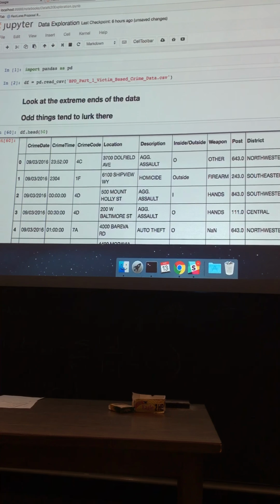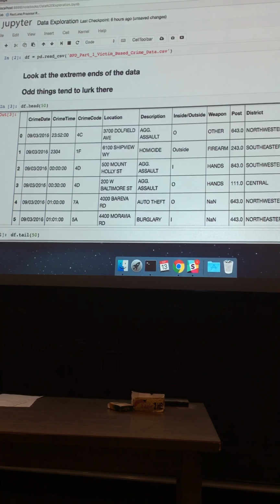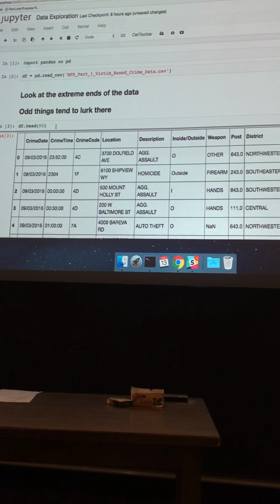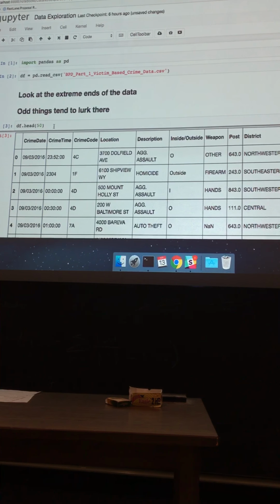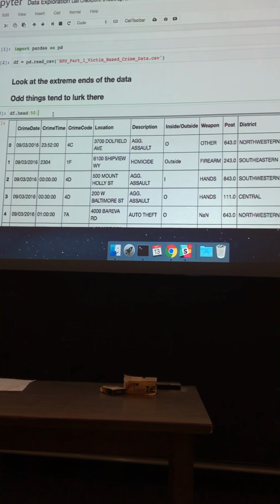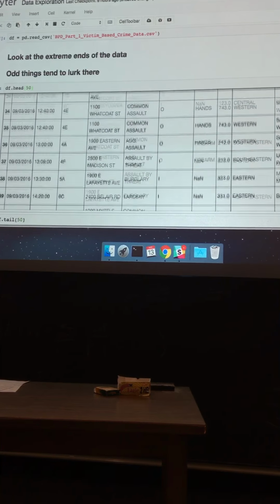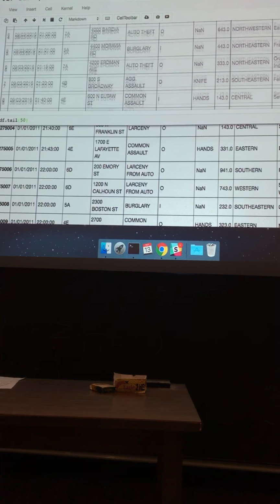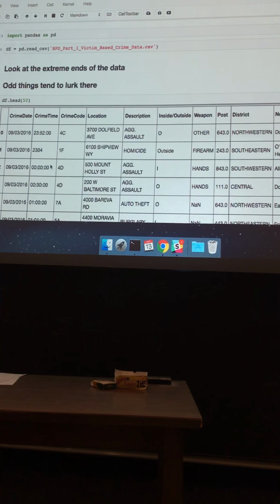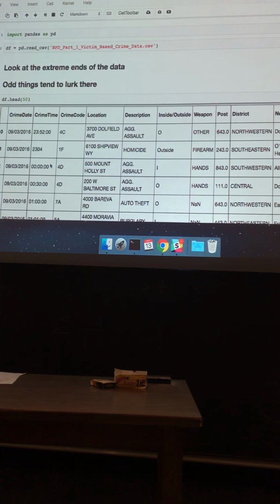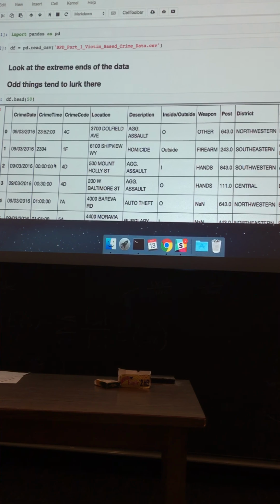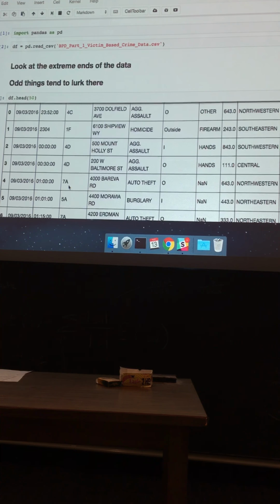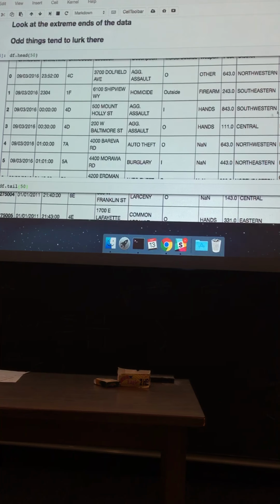So the very first thing I did was to make a data frame. Notice I did data frame equals pd.read_csv, and I did df.head(50). So I said, let me look at the first 50 instances. The next thing I did, and let's come back up and look at those in a second, was to look at the last 50 instances, because you will see all kinds of weird stuff that happens. Even just looking at them in the order in which they were entered, sometimes people will change the way they enter stuff or the way they're doing things from the beginning of the data to the end, and it's good to catch that. I didn't see so much of that here, but I will say,